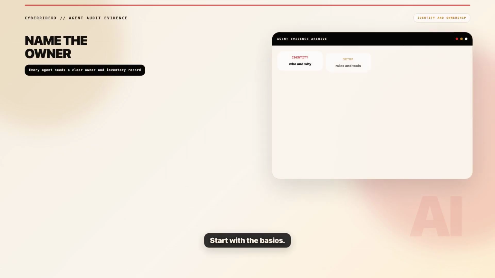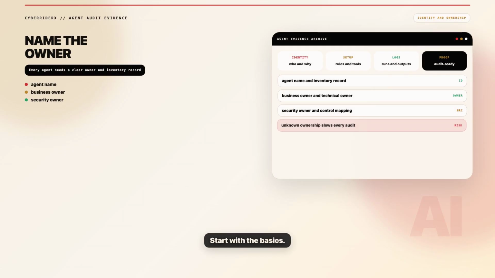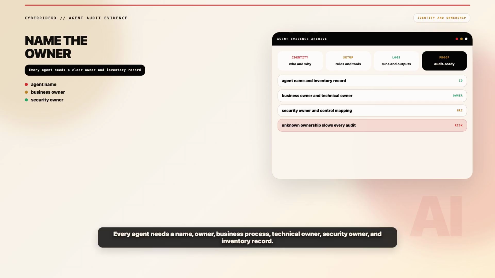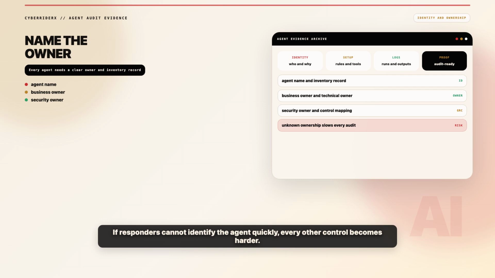Start with the basics. Every agent needs a name, owner, business process, technical owner, security owner, and system inventory record. If an auditor or incident responder cannot identify the agent quickly, every other control becomes harder.